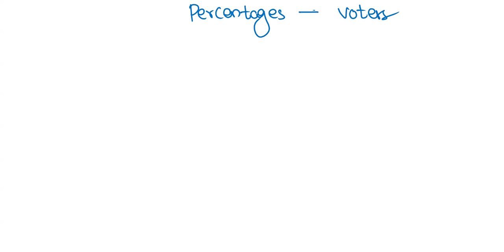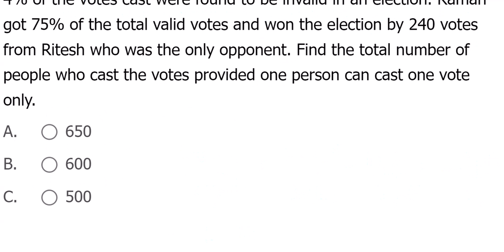So we'll see the question. 4% of the voters cast were found to be invalid in an election. Raman got 75% of the total valid votes and won the election by 240 votes from Ritesh, who was the only opponent. The total number of people who cast the votes, provided one person cast one vote only.